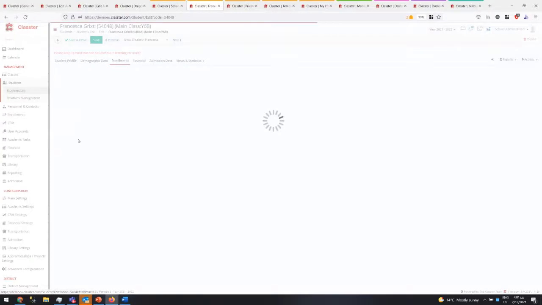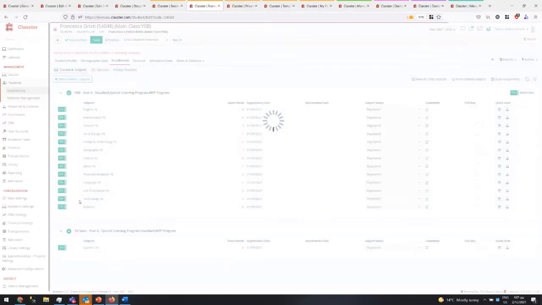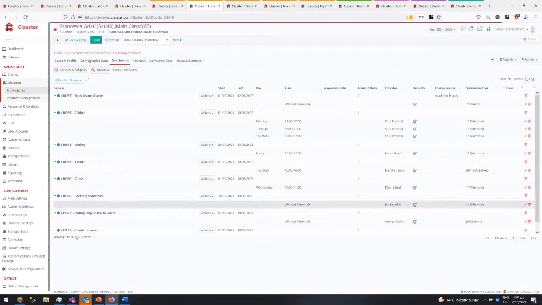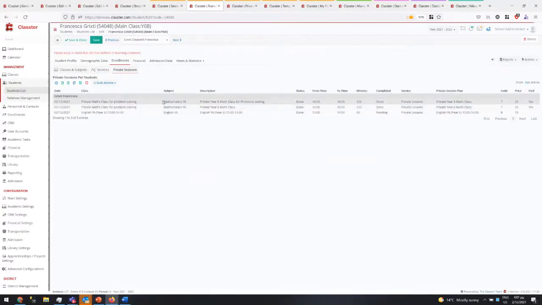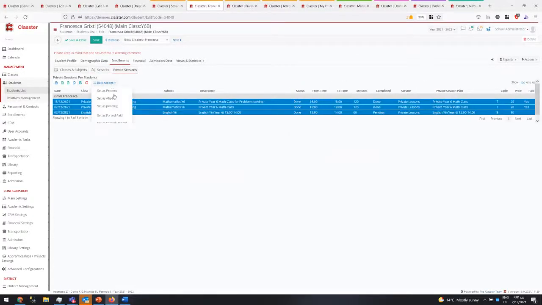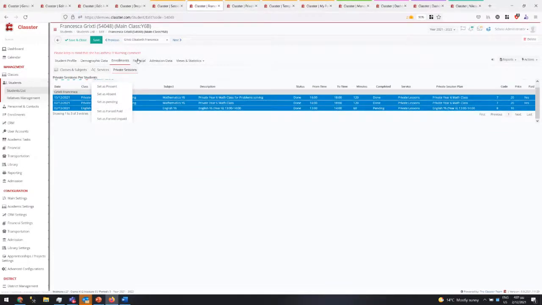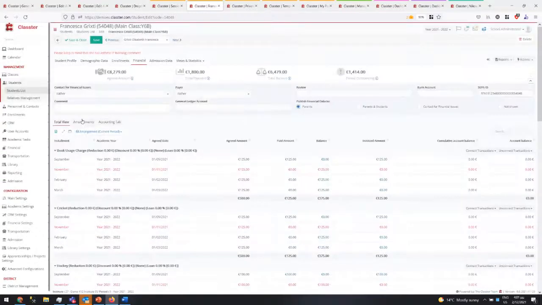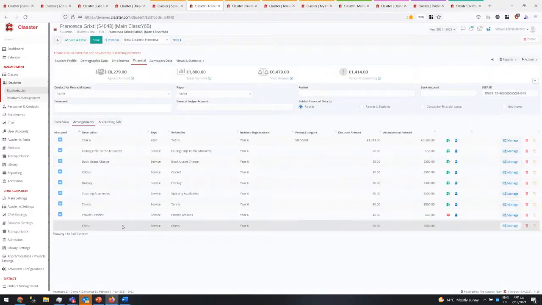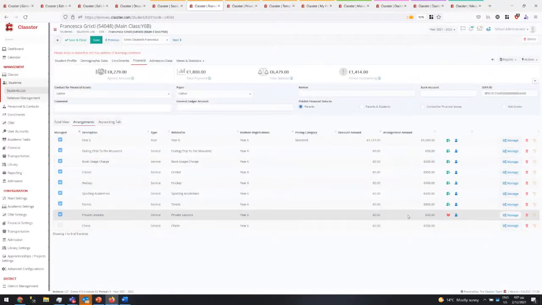So in the enrollment, the student gets the private lessons. We have the list of private sessions here. We can select all of those, we can set as postpaid, and that will inform the financial arrangement and suggestion of what payments I need to pay. So it will come here 40 euros based on what I've done.